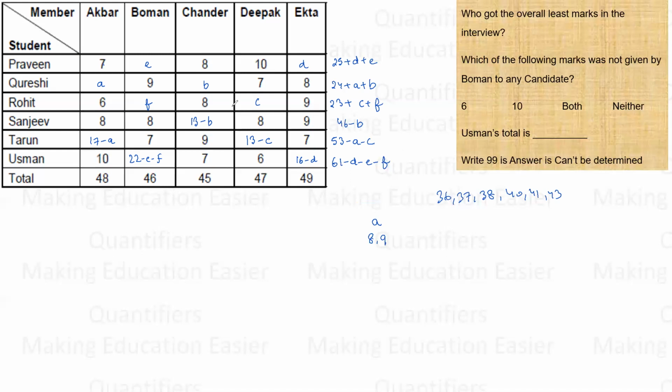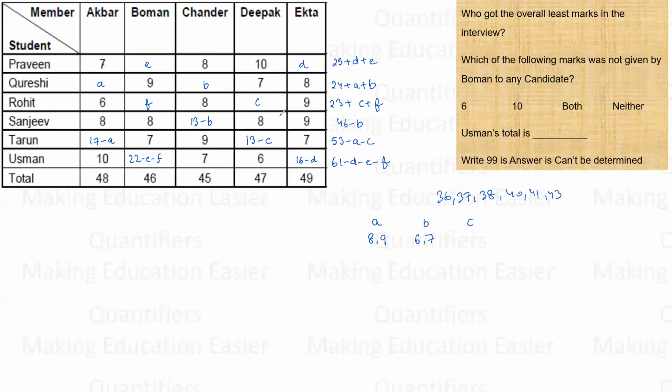Okay, let's think about B. B can be 6, 7, nothing else. On the same basis, right? B can be either 6 or 7. If B is kept 6 over here, it is 7. If B is kept 8 over here, this is 5, which means it is not possible. Minimum is 6, right? Now B is 6 comma 7.